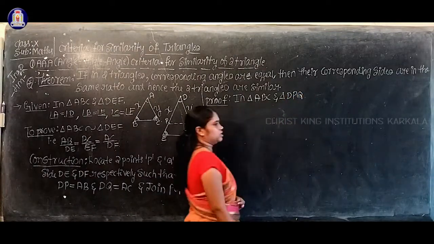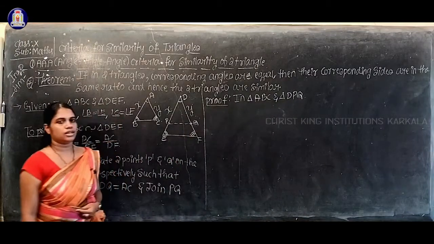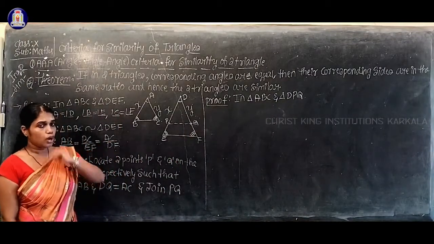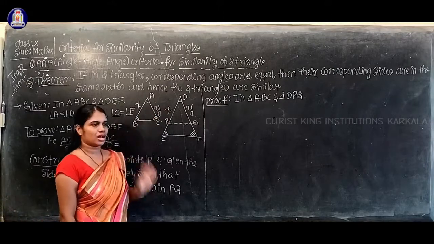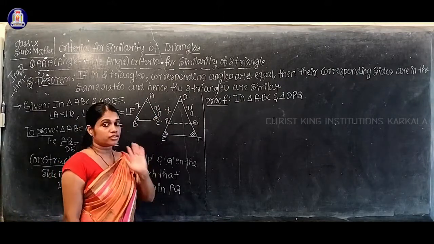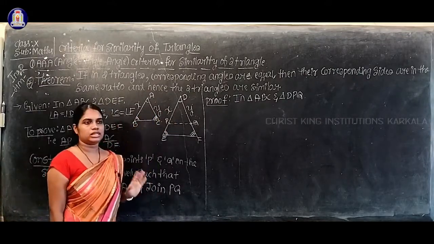So what you have to do now? You have to prove these two triangles are congruent.